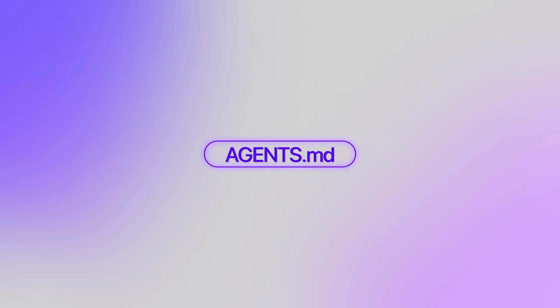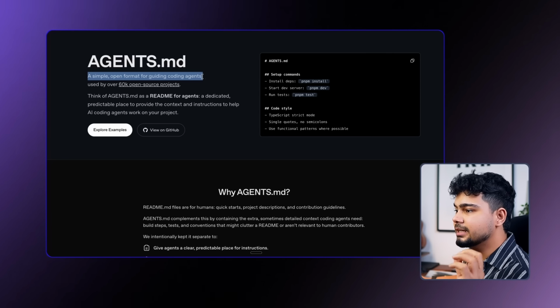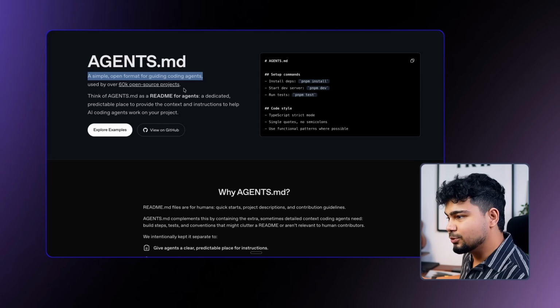So till now we have learned what Codex is. We also learned about plugins. We created our own skill. We saw a lot of skills that you can use. So now the next thing is, how does Codex have persistent memory? How does memory work, how does it remember the same things? So there are two parts for this. The first one is called agents.md. So this is agents.md, the simple open format for guiding coding agents, used by 60,000 plus open source projects.